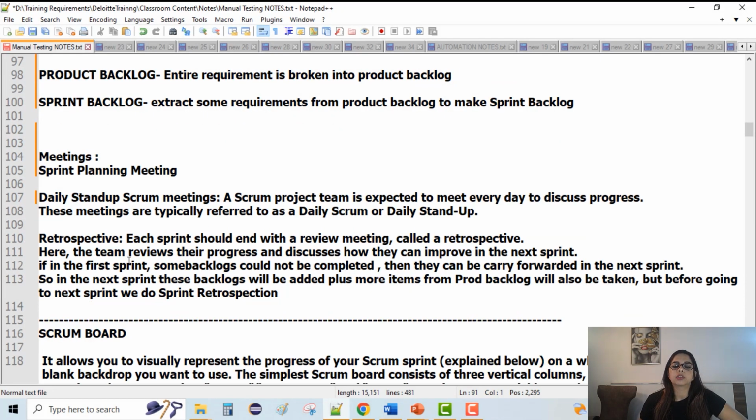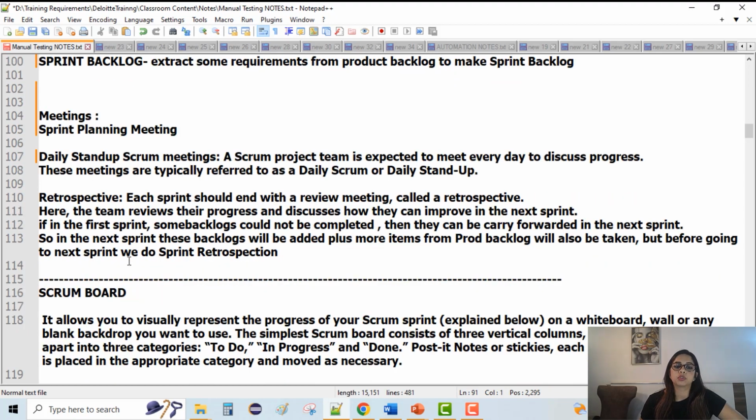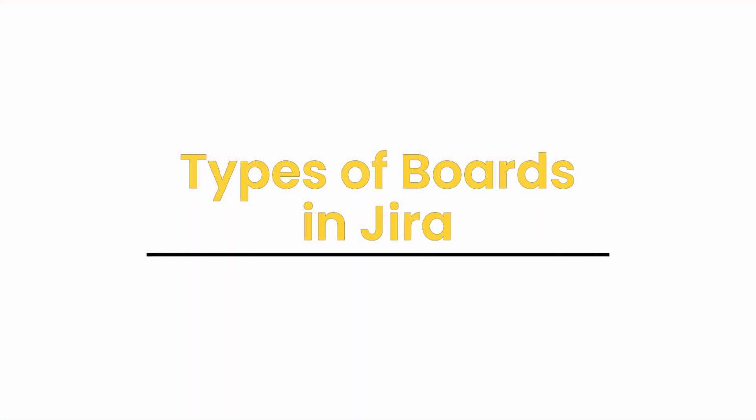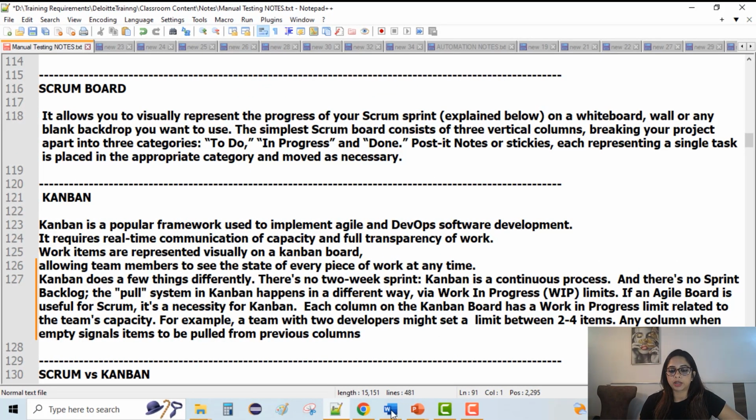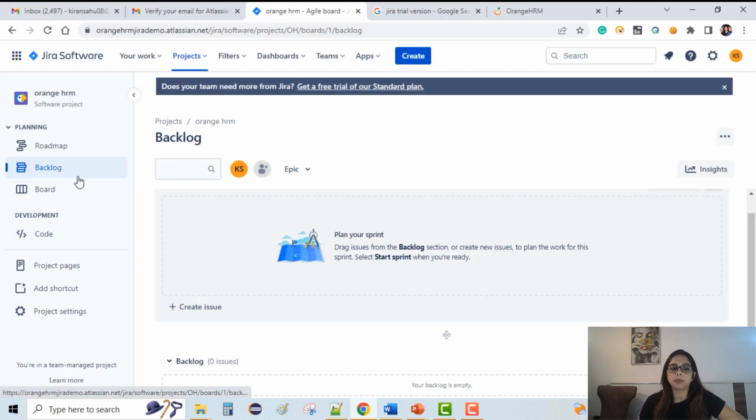Now there are 2 types of boards, majorly, which we see in Jira. One is Scrum board and one is Kanban board. Let's quickly see what a Scrum board is. If you can see, I'll just quickly go back to Jira and show you. You can see the backlog. I have a board section also. So I'll click on the board.